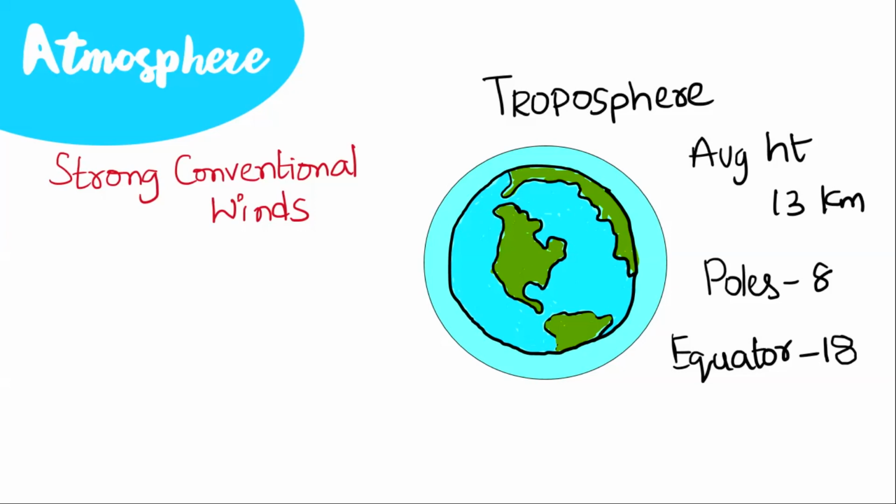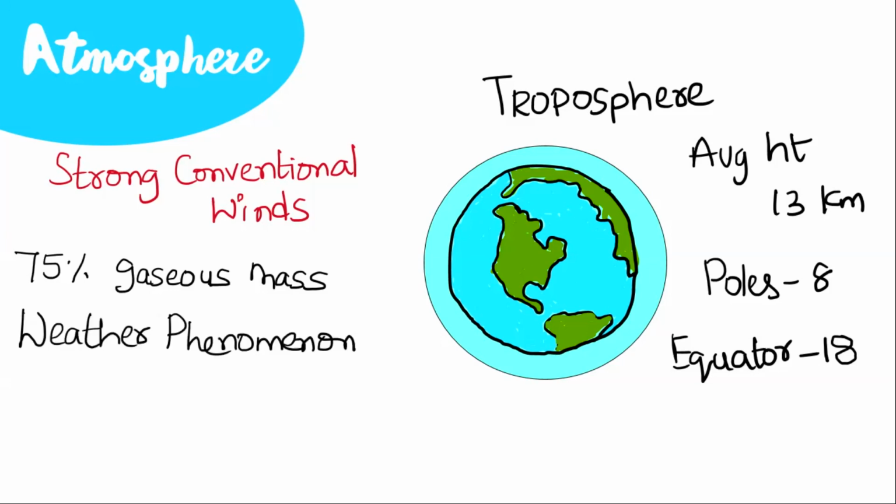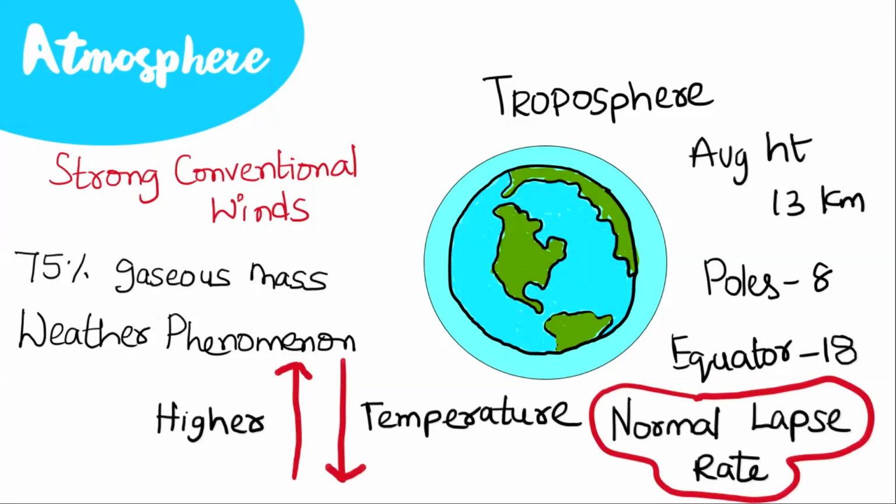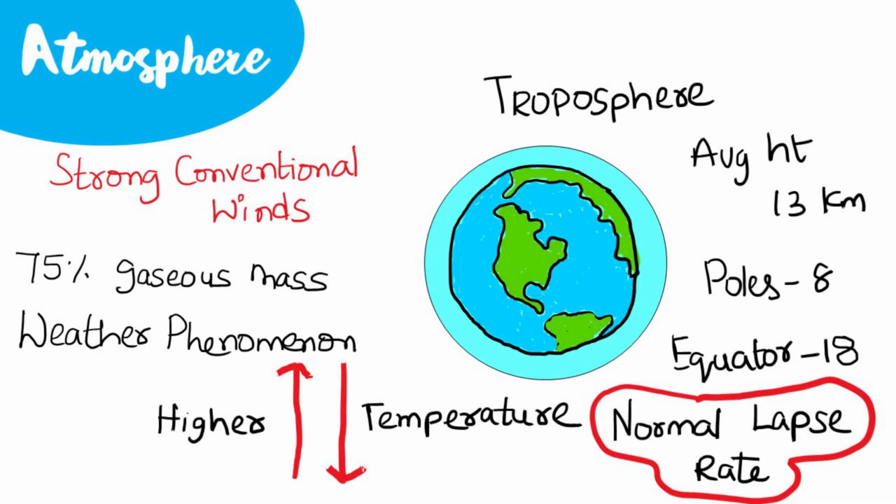The troposphere contains about 75% of the total gaseous mass of the atmosphere, and also all the moisture and dust particles are present in this troposphere. All the weather phenomena happen in the troposphere only. In this layer, the temperature decreases as we go higher. This is known as the normal lapse rate. Condensation, precipitation, evaporation, rainfall, cyclones, all such weather phenomena happen in this layer only.